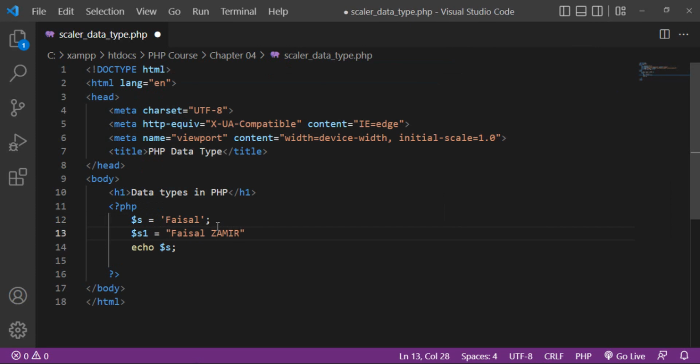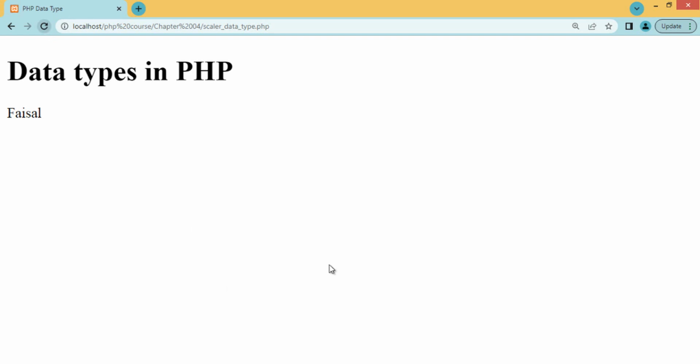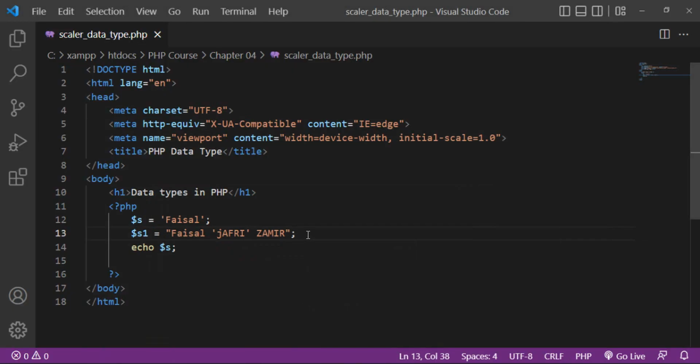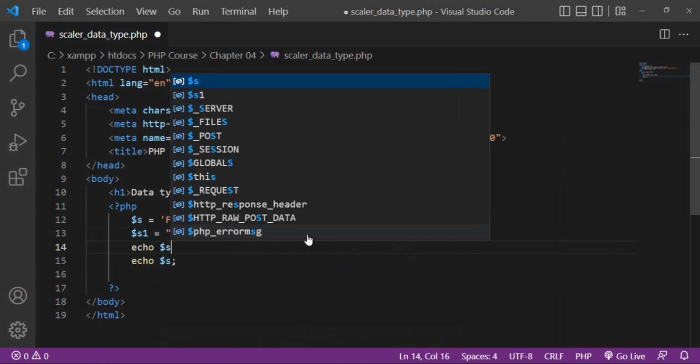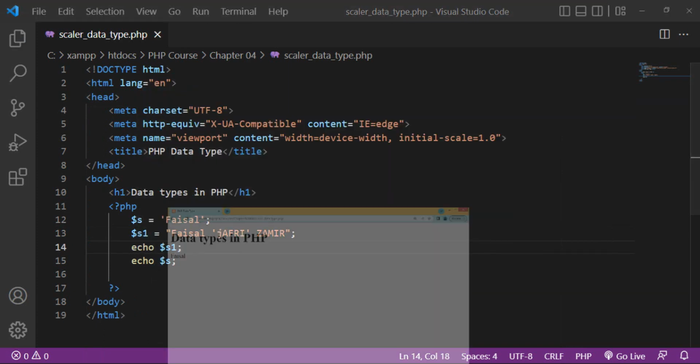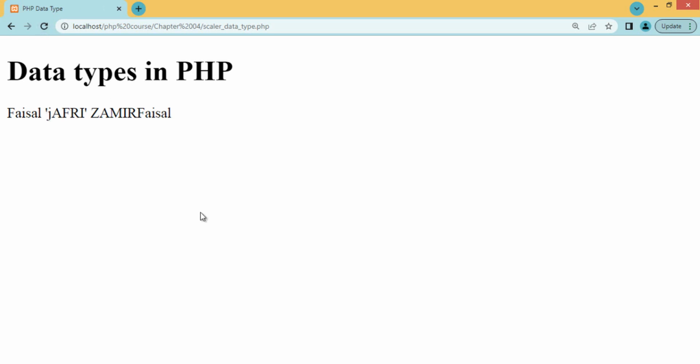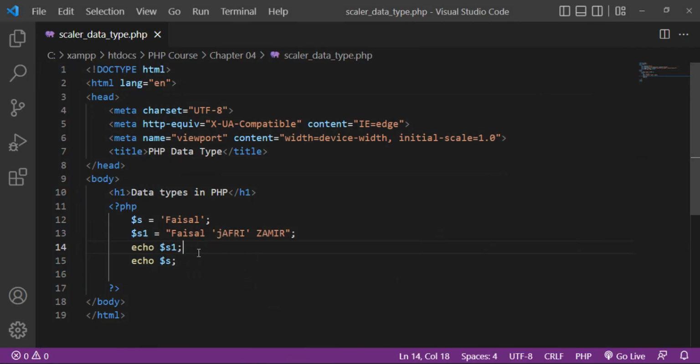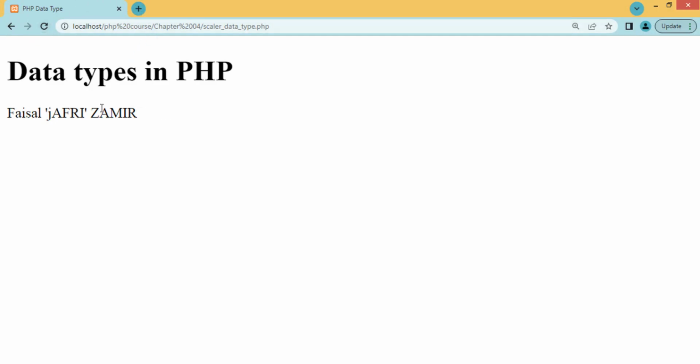So another example, as s1, Faisal Zamir. You can use single quotation inside double quotation. For example, I am using single quotation inside double quotation. When you open the browser and refresh, you can see that I have to echo s1, and then refresh, you can see that it is displaying. Now refresh, you can see that Jafri is displaying in single quotation.